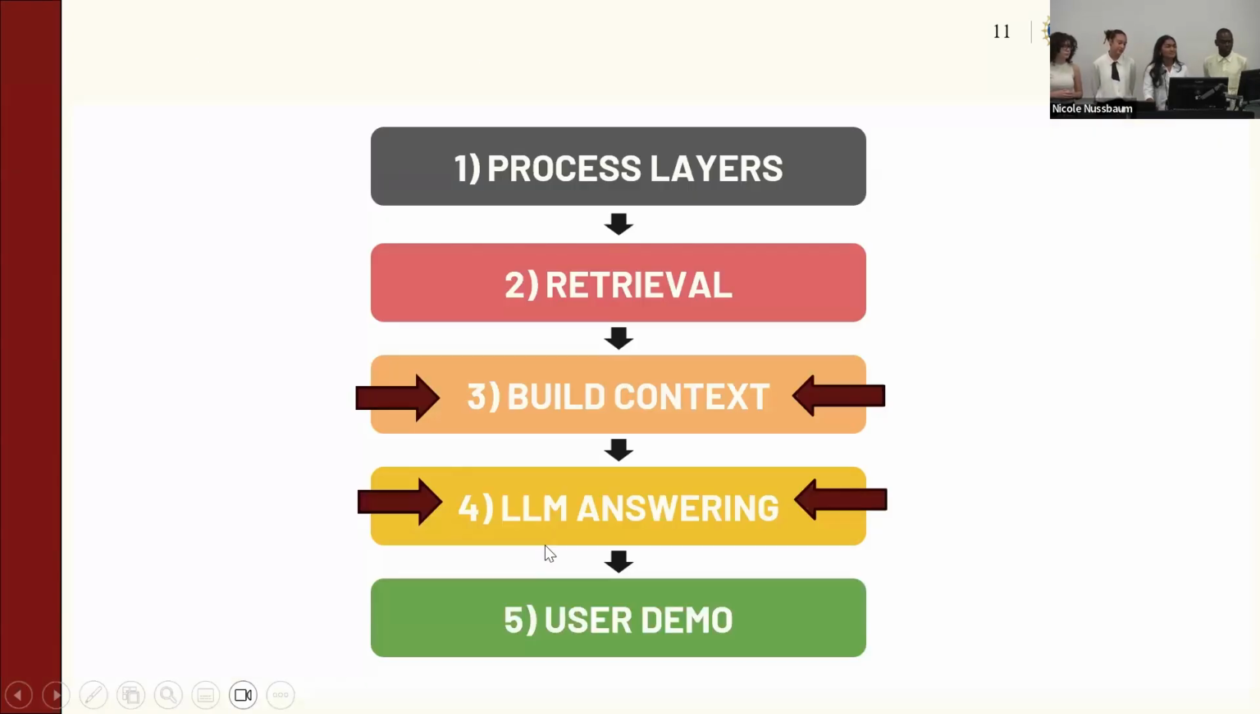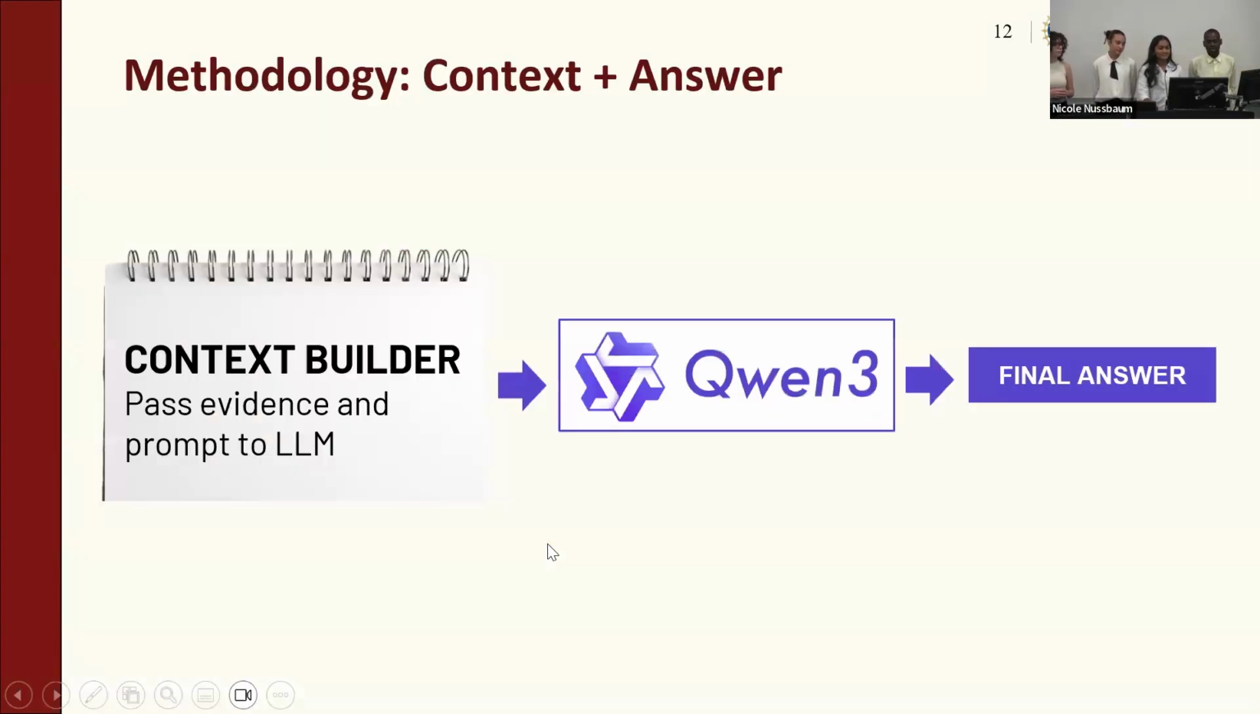And for the next part of our pipeline, we have build context and LLM answering. So first, we have our context builder, and the main purpose of our context builder is to pass evidence and prompt to the LLM. The prompt that we pass is a system prompt, which gives instruction to our Qwen reasoning model to only use evidence that is internally provided by the database. And this makes sure that it doesn't cheat by using any publicly available data, in this example about our movie Hunger Games.